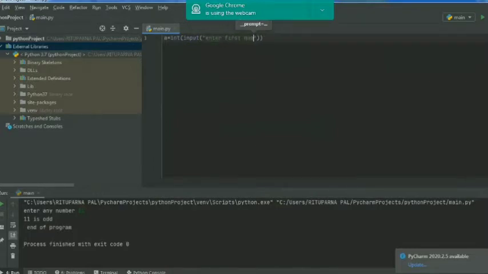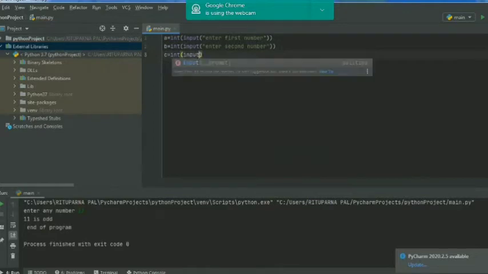Let us consider the example, largest among three numbers. Suppose a is int(input("Enter the first number")), b is int(input("Enter the second number")). Then c equal to int(input("Enter the third number")).